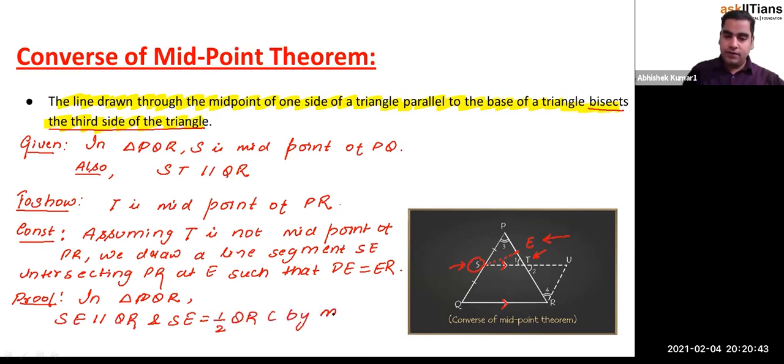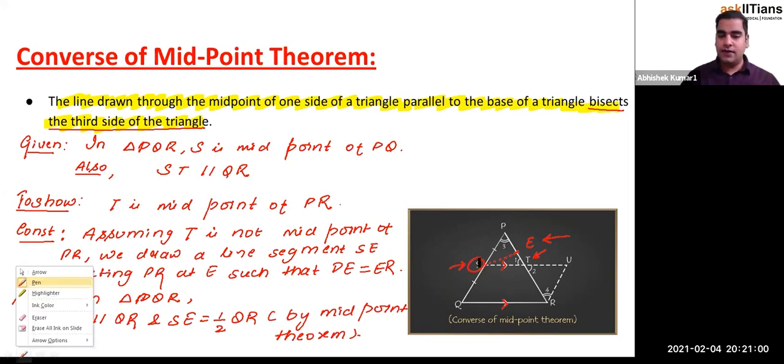By the midpoint theorem, right? Because the condition necessary for the midpoint theorem is that you should have a line segment which is passing through the midpoints of any two sides. And in our situation, what is happening? You can observe S is the midpoint of PQ and E is the midpoint of PR as per our construction.